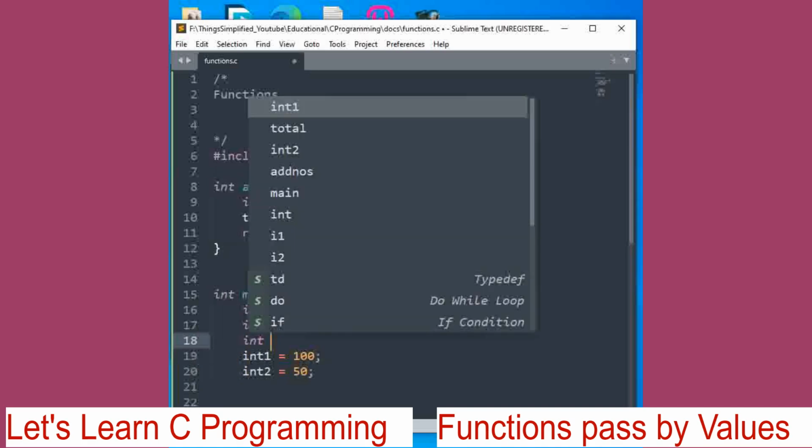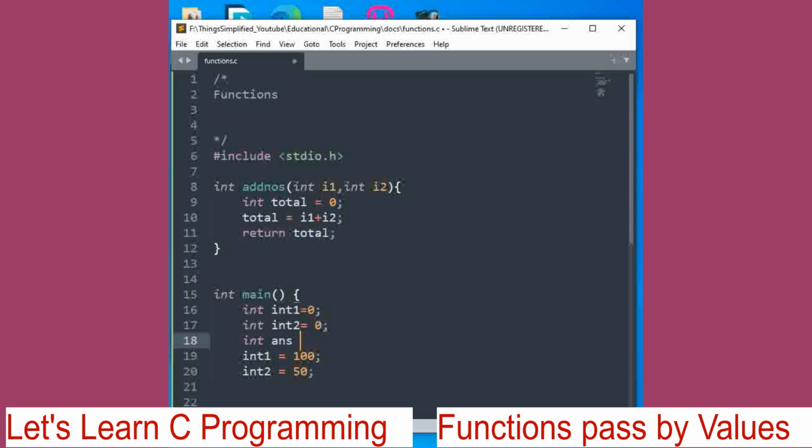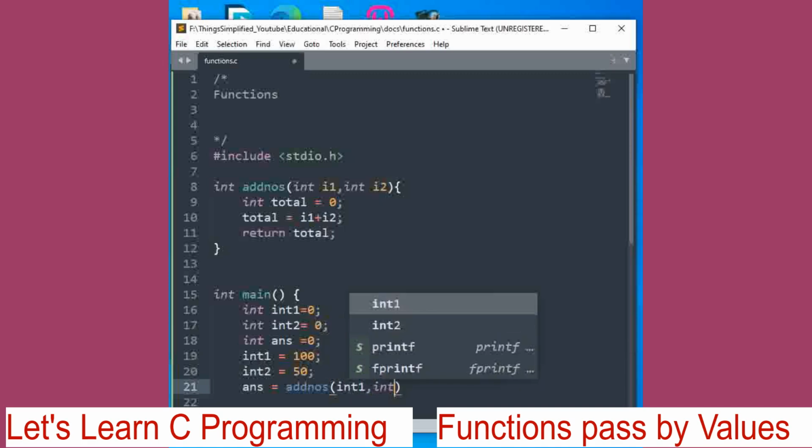Int, again we will define a variable called answer. Now answer equal to, this should contain the value returned from the function add numbers. So add numbers, open bracket, int 1 comma int 2.